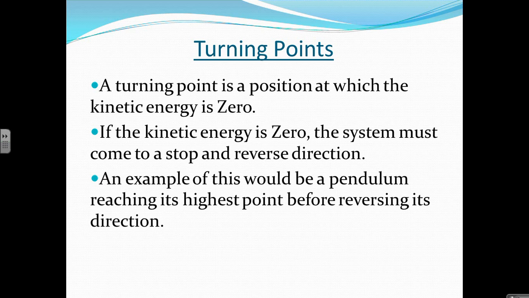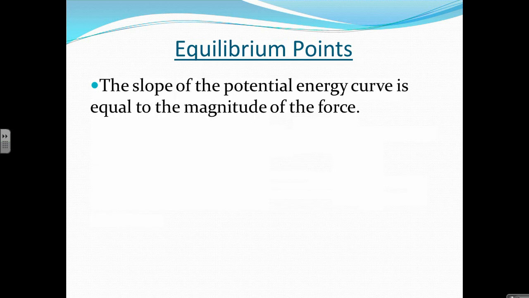There's one other kind of point that is of note in our potential energy curves, and those are equilibrium points. Remember that the slope of the potential energy curve is equal to the magnitude of the force. F equals the negative derivative of potential energy with respect to position.